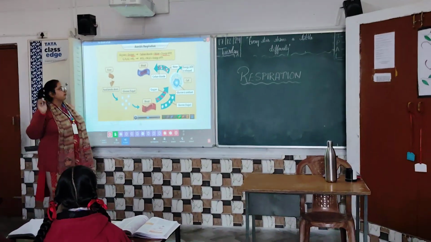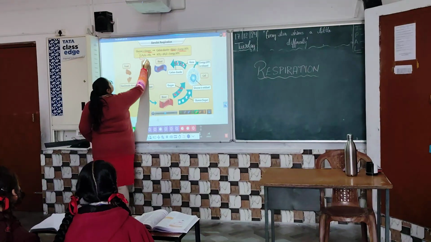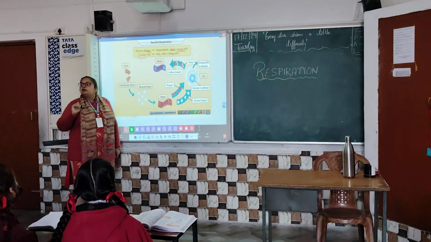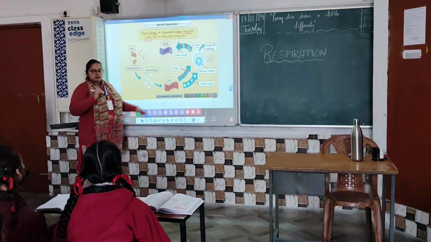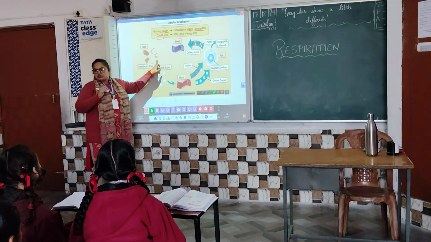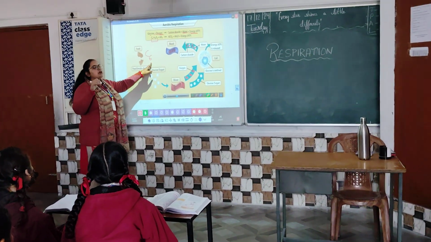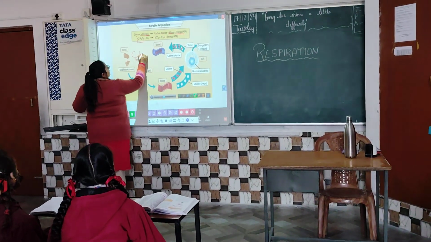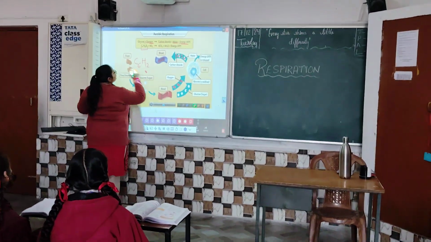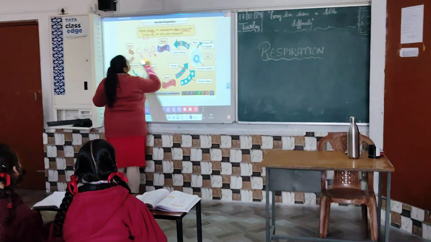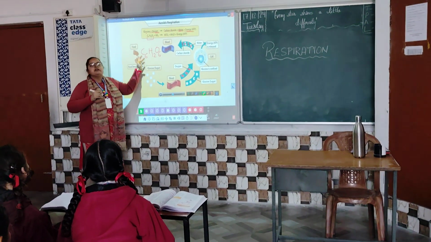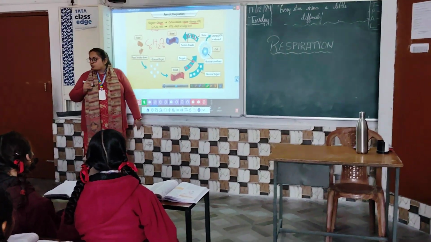So you can look here, this is the formula for glucose, C6H12O6. 6 in number, it means 6 carbon atoms, then 12 hydrogen atoms and 6 oxygen atoms. They combine to form glucose.